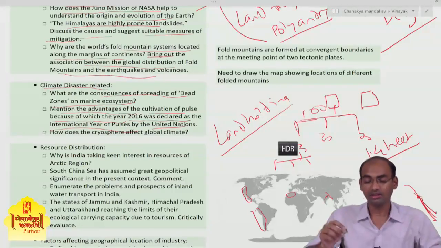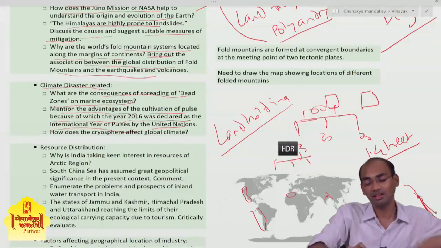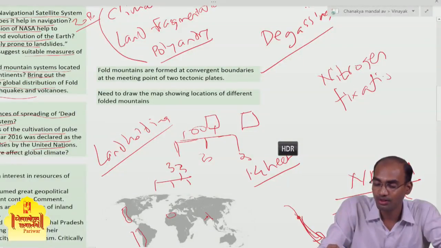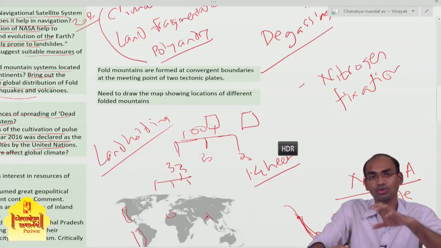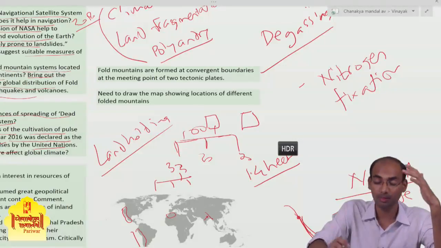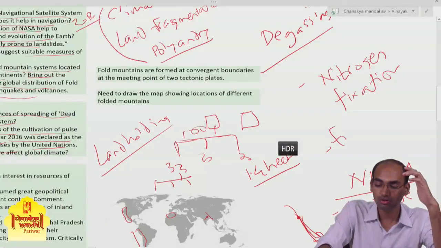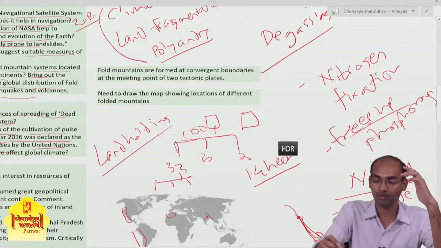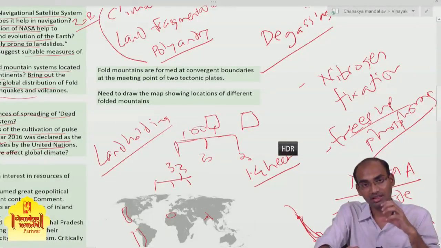Along with that, these pulses are important for the process of nitrogen fixation. So it reduces the need of synthetic fertilizers. Along with that, it also frees up the phosphorus trapped in the soil.